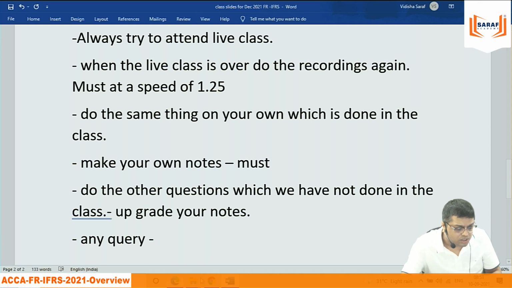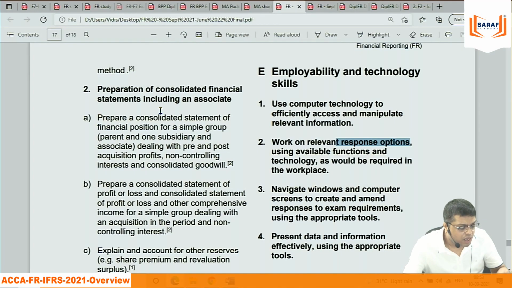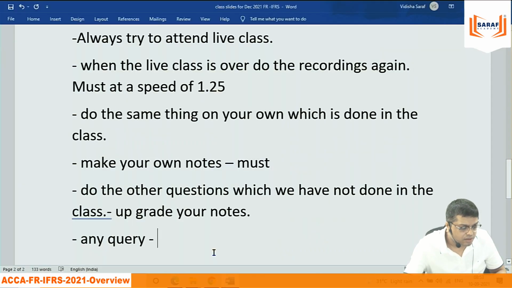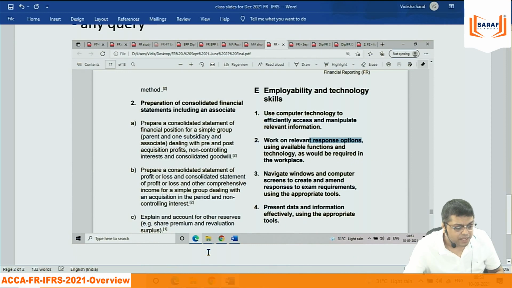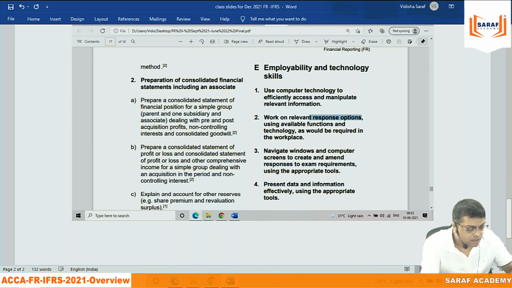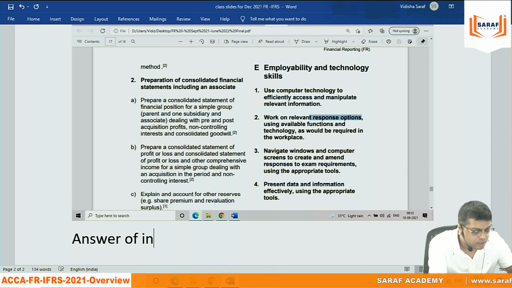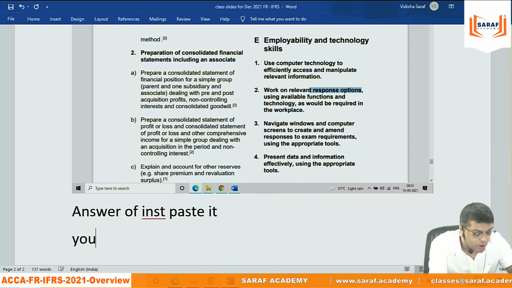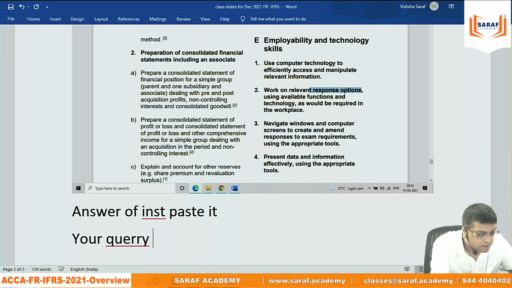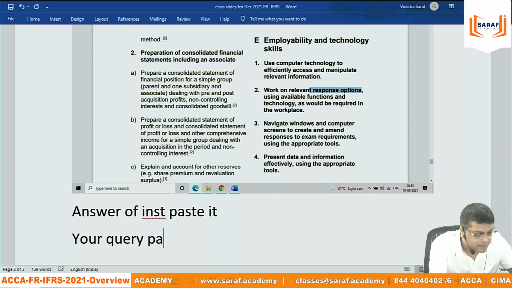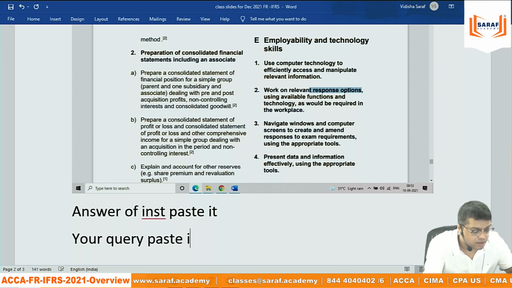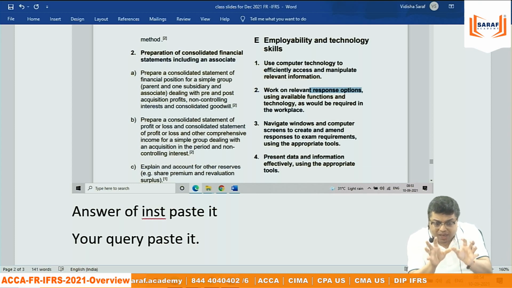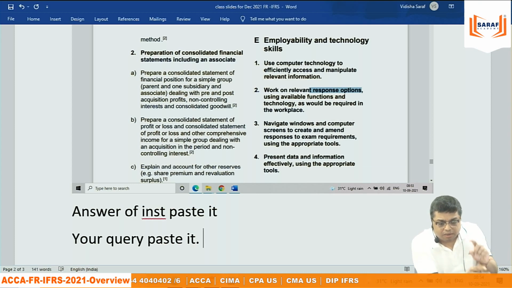So, screenshot. Suppose I have a problem in this question. Take a screenshot, paste it, then paste the answer of the institute, then paste your query. Everything you should be giving me on a plate by mailing me.